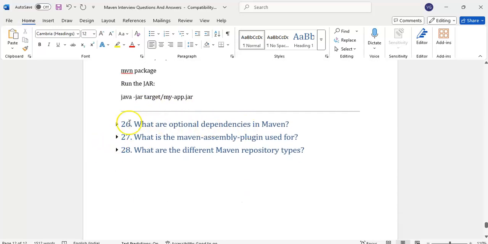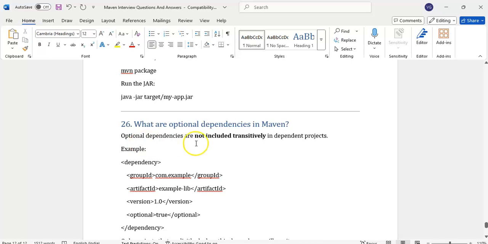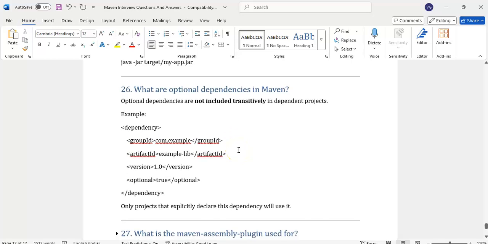What are optional dependencies in Maven? Optional dependencies are not included transitively. What is transitive? Suppose A is dependent on B, and B is dependent on C. Then C is included automatically in project A. If you want to exclude those transitive dependencies, we can set optional equal to true, so that the transitive dependencies will not be added here.